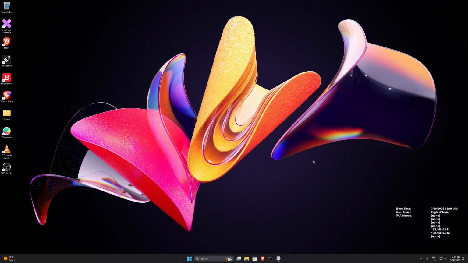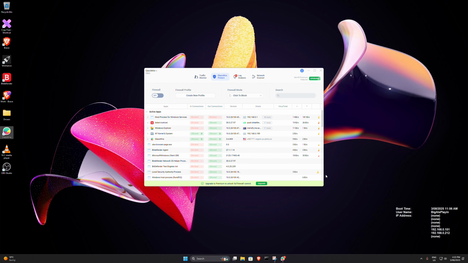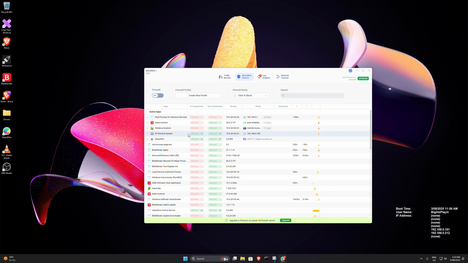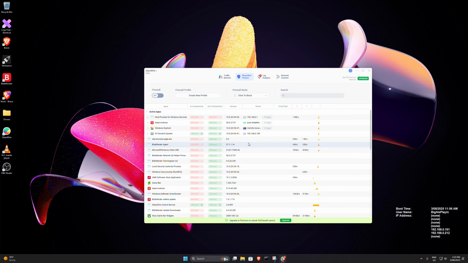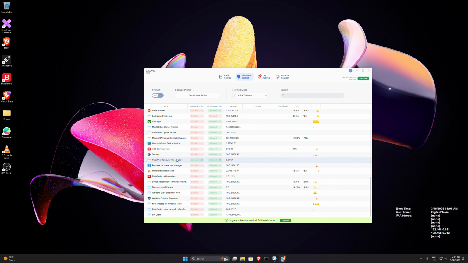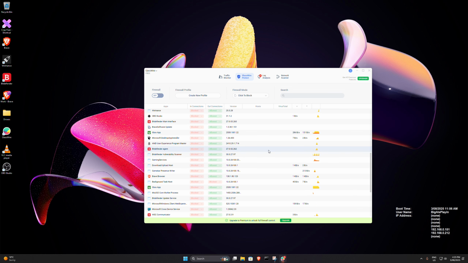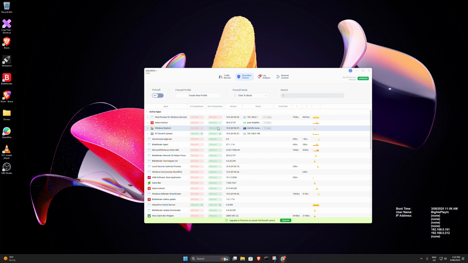The other thing that I install as well, and I'll put a link in the description below, is GlassWire, a little free app. The reason I install that is it allows you to see what is happening on your network card, what things are connecting out to the internet and communicating back and forward. It shows up a lot of stuff that Windows in the background is sending and receiving from your computer to the internet, even though you haven't really told it to.